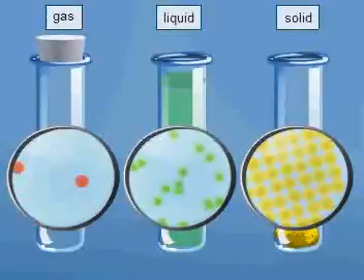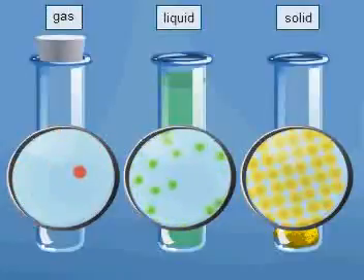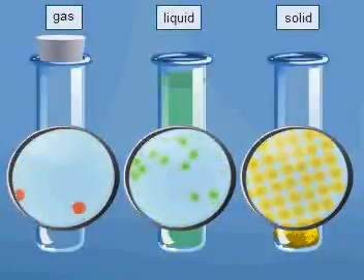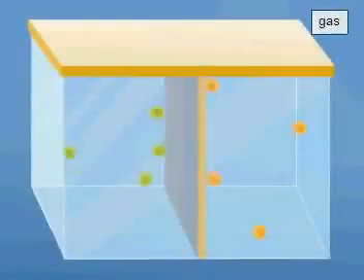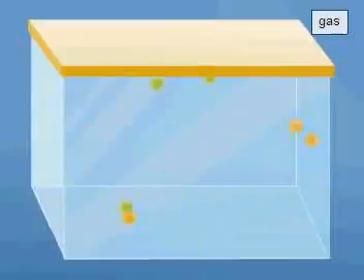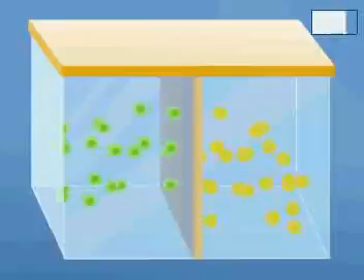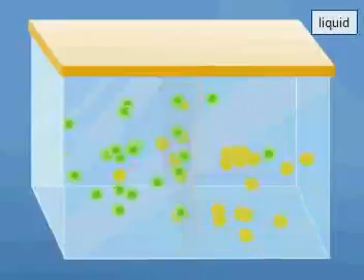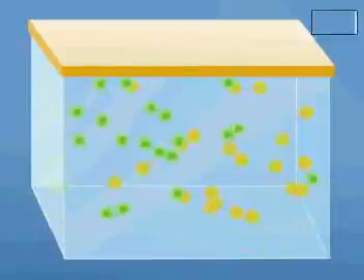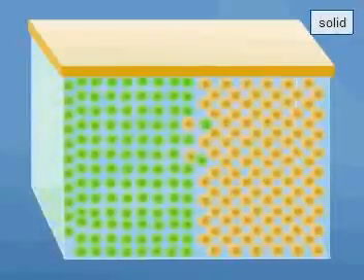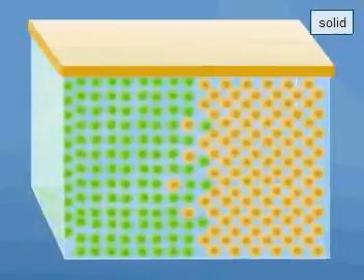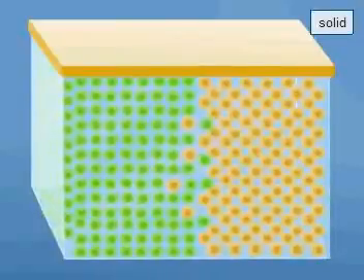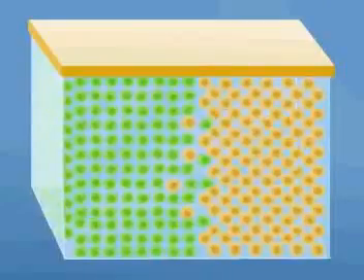In gases, the distances between particles are comparatively much greater than in liquids or solids. Moreover, gas particles move from place to place very quickly, so they mix with each other very easily. In liquids, the particles have less free space, so the process of diffusion is considerably slower than in gases. In solids, where the movement of particles is very restrained, the process of diffusion is the slowest and may not occur at all.